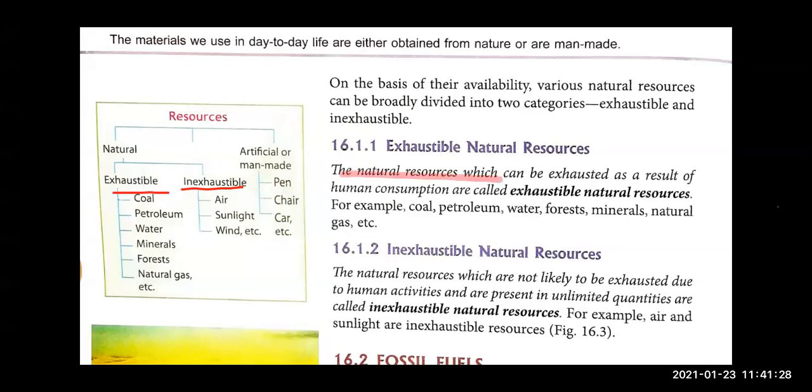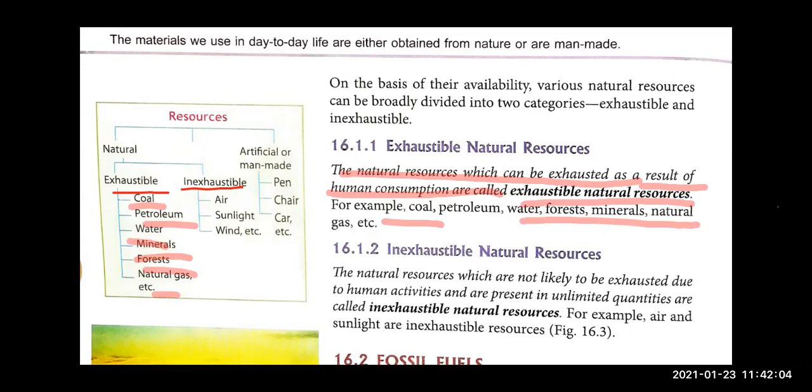So the natural resources which can be exhausted because of the human consumption are called the exhaustible natural resources. Example, coal, petroleum, water, mineral, forest, natural gas. These all can get exhausted because of our continuous usage of these natural resources. So they are known as exhaustible natural resources, means they can get finished, right?